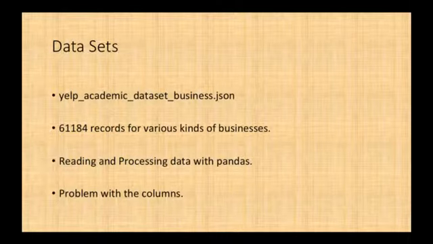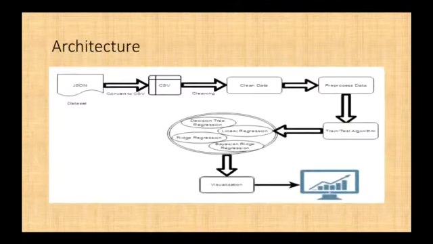Since we were using pandas, it was easier to use CSV files instead of JSON, so we converted the JSON files into CSV files using a Python library. The main problem with the dataset was that there were multiple columns inside a single column, and when we converted it to a CSV file, there were some duplicate rows and empty rows, so we had to take care of that.